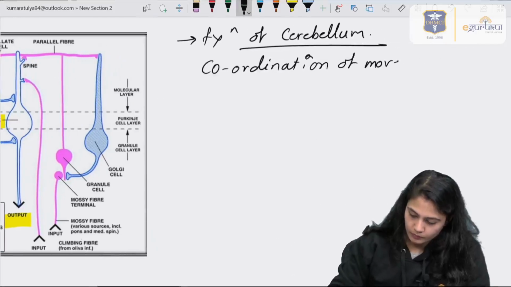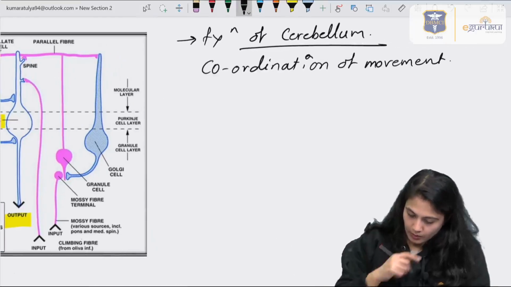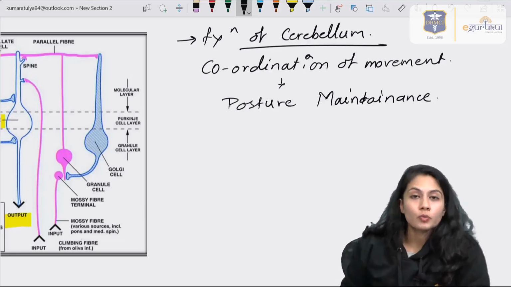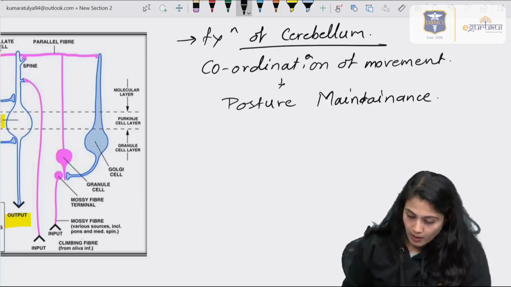And hence maintaining the posture also, posture maintenance. Coordination of the movement, and hence in turn it is helping us in posture maintenance also.